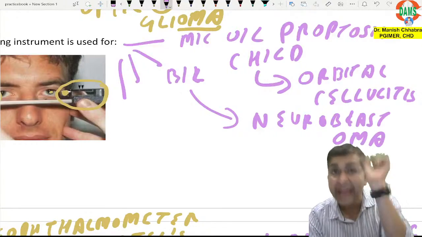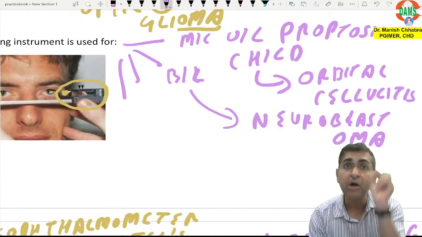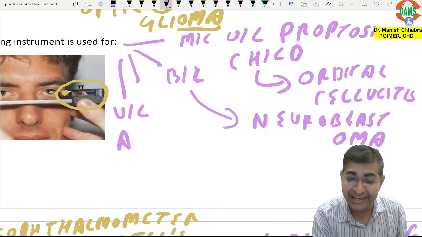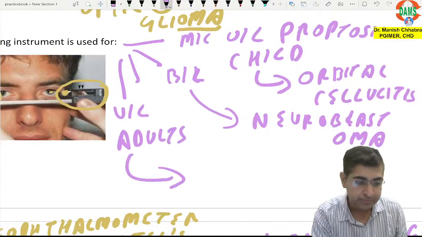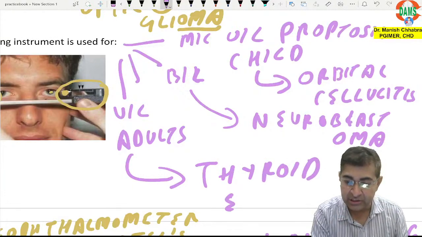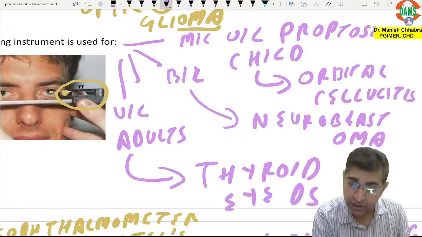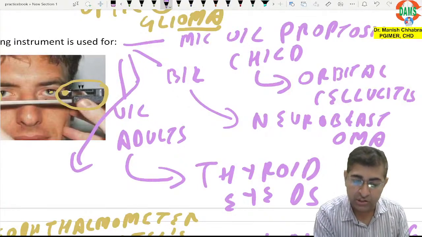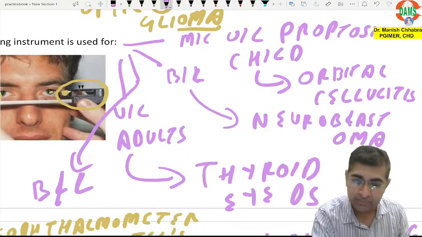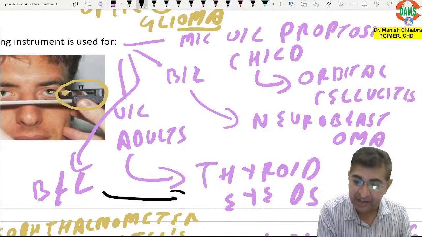Now, can you tell me the most common unilateral cause of proptosis in adults? Yes, it is thyroid eye disease. Can you tell the most common cause of bilateral proptosis in adults? Boys and girls, it is again thyroid eye disease.